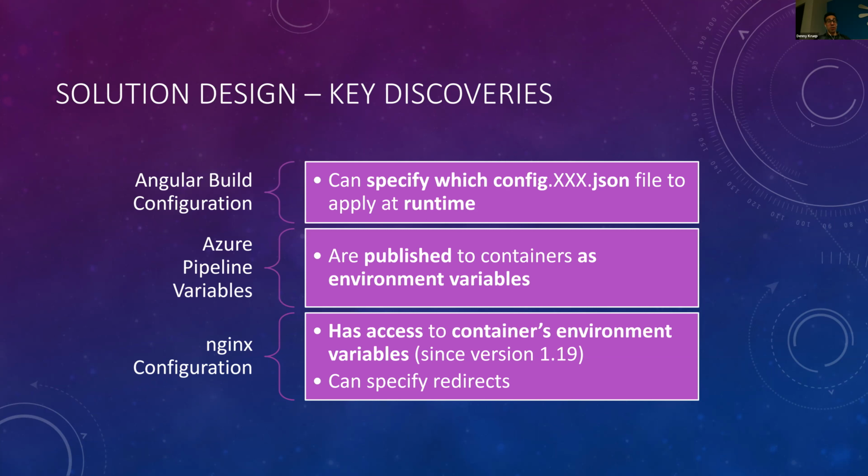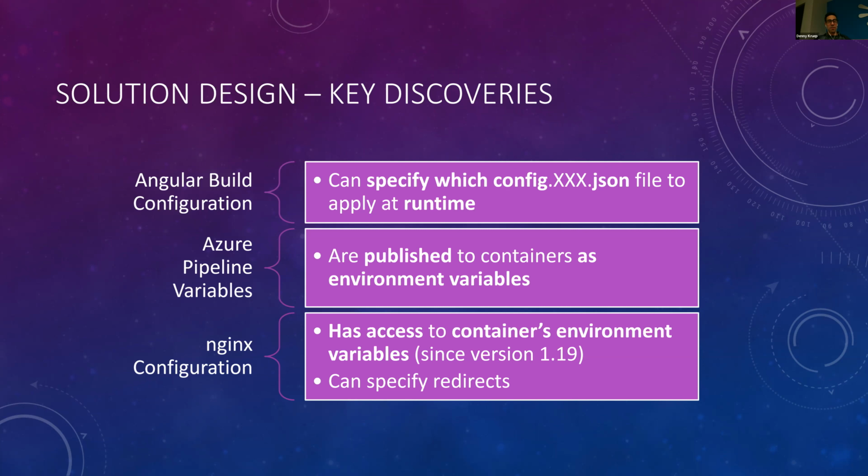Secondly, within Azure pipelines, I ran across some documentation that mentioned that the pipeline variables are published into containers as environment variables. And this was key because then I knew I could actually declare or dictate what information is recorded as environment variables inside the container, right?